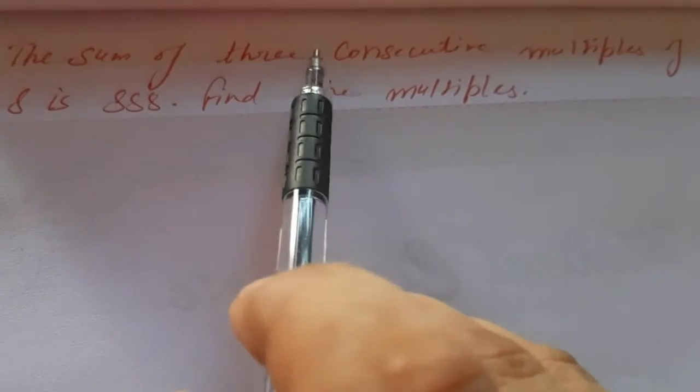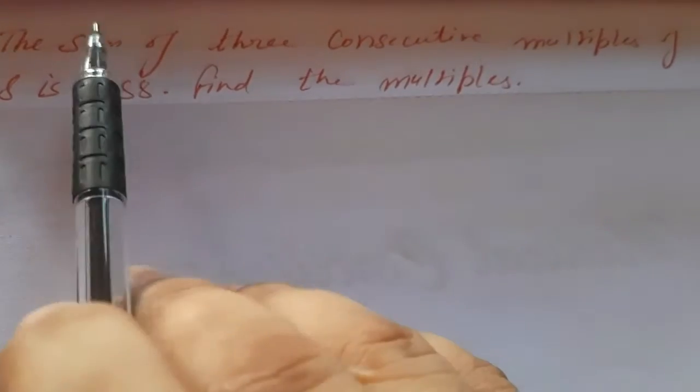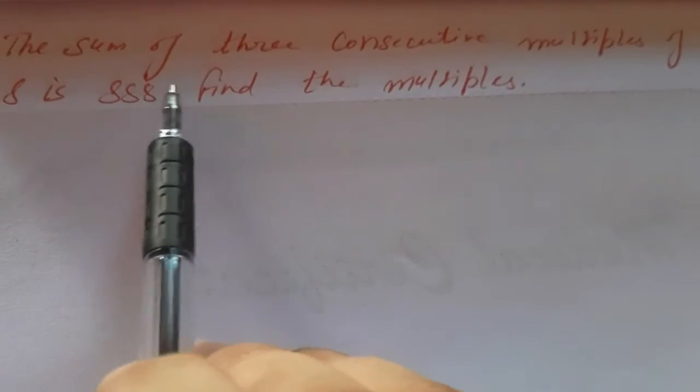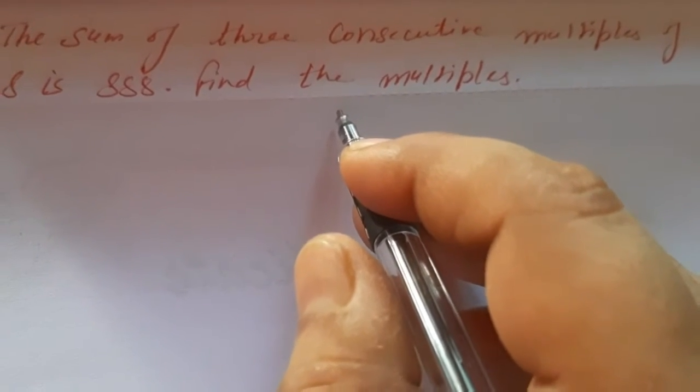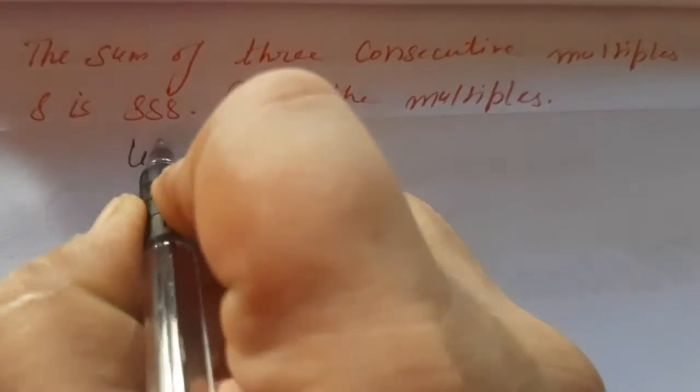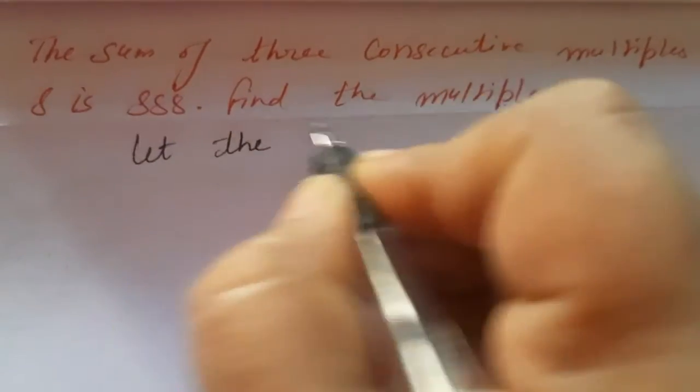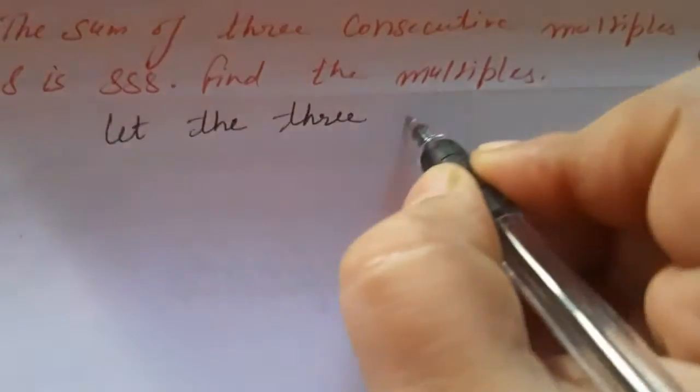Next: the sum of 3 consecutive multiples of 8 is 888. Find the multiples. First of all, we have to consider the 3 multiples of 8.